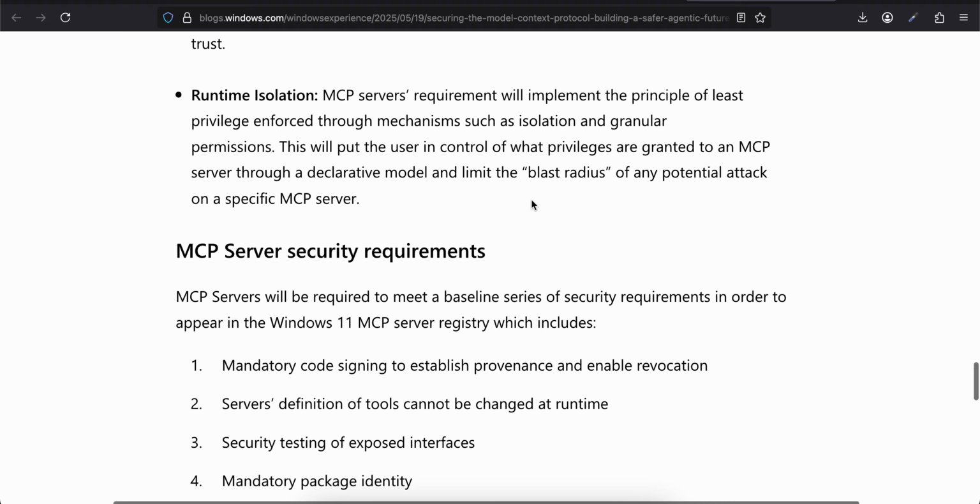MCP servers will be required to implement the principle of least privilege, enforced through mechanisms such as isolation and granular permissions. This will put the user in control of what privileges are granted to an MCP server through a declarative model and limit the blast radius of any potential attack on a specific MCP server.